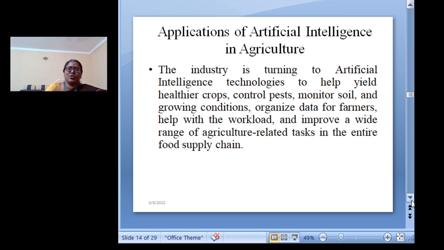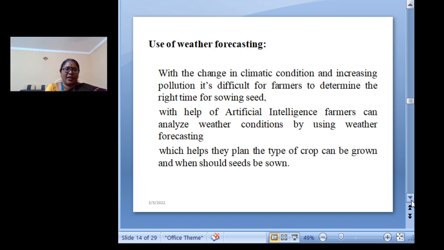to keep the crops healthier, control the pests, monitor the soil and also monitor the growing conditions of the crop, and also organize the data for the farmers and help with the workload and also improve a wide range of agriculture related tasks in the entire food supply chain process. So this is the role of artificial intelligence in agriculture.